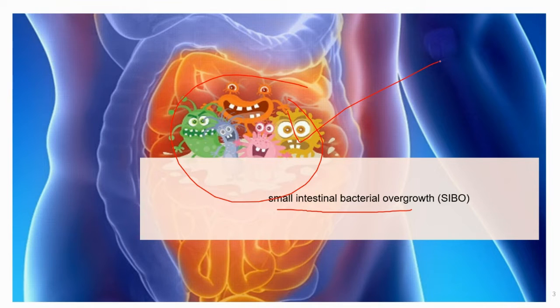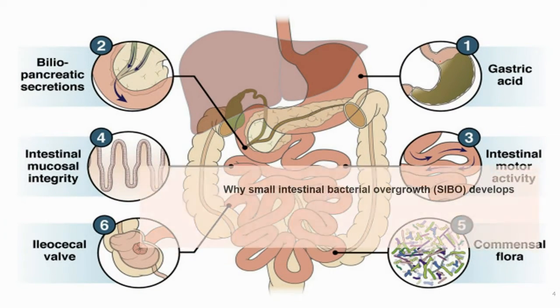SIBO commonly results when a circumstance such as surgery or disease slows the passage of food and waste product in the digestive tract, creating a breeding ground for bacteria. The excess bacteria often cause diarrhea and may cause weight loss and malnutrition. So this is the exact meaning of SIBO, small intestinal bacterial overgrowth. I hope this is very much clear to you guys.